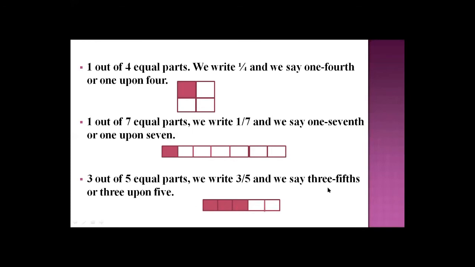Here, what's the fraction number? 3 upon 5. 3 means shaded parts and 5 means equal parts. The numerator here is 3 because how many shaded parts are there? 3, because the numerator always denotes shaded parts and always comes above, and the denominator comes down. So 3 upon 5, because the total number of parts is 5 and shaded parts are 3.